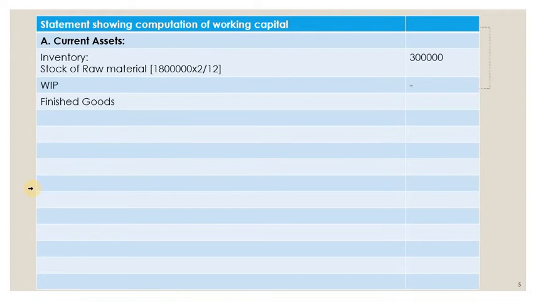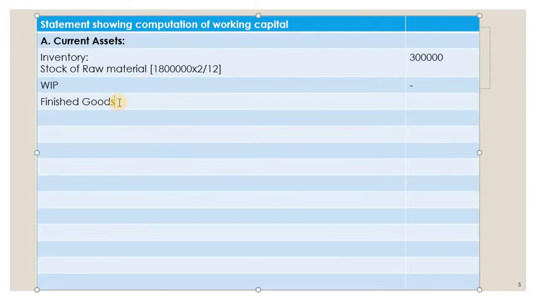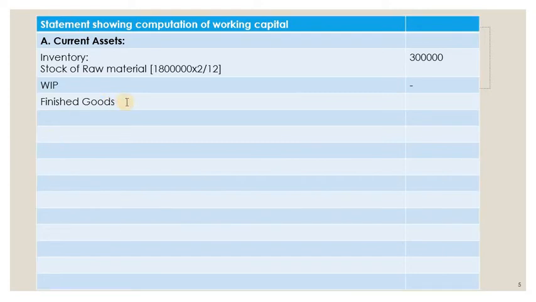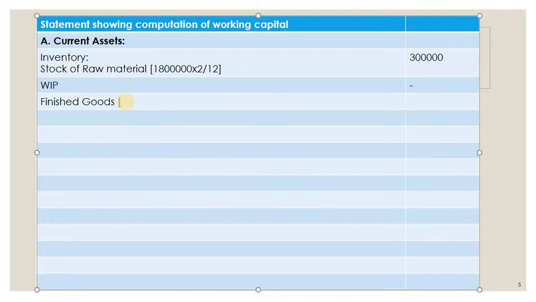Now let's come here. So finished goods is how much? 34 lakh 80,000. Now how many months are finished goods in stock? It is again 2 months. So 2 divided by 12. Now how much is the value of finished goods? So calculate, it is 5 lakh 80,000.